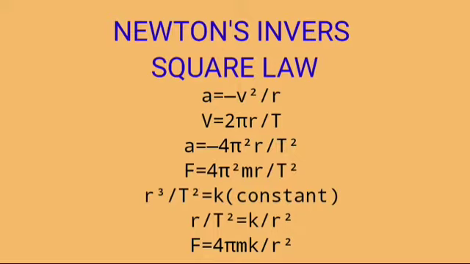Substituting this value of v in this equation, a is equal to minus (2 pi r by T) whole squared by r, which is equal to minus 4 pi squared r by T squared. Substituting the value of a in Newton's second law, F is equal to m a, where m is the mass of the planet, so F is equal to minus 4 pi squared m r by T squared. From Kepler's third law, r cubed by T squared is equal to k. Here k is a constant. So r by T squared is equal to k by r squared.